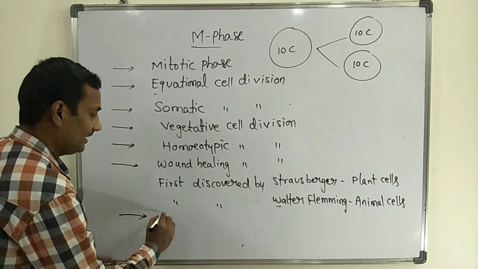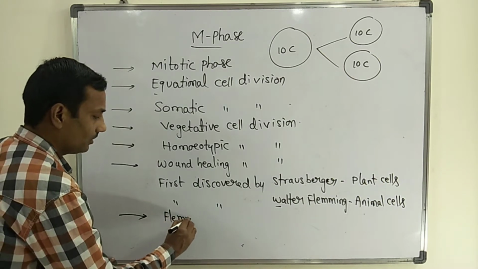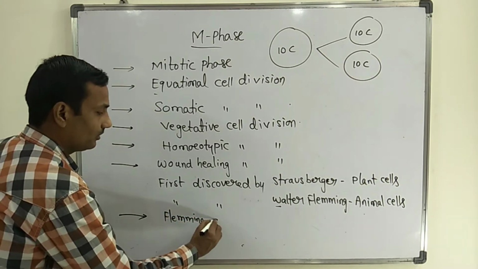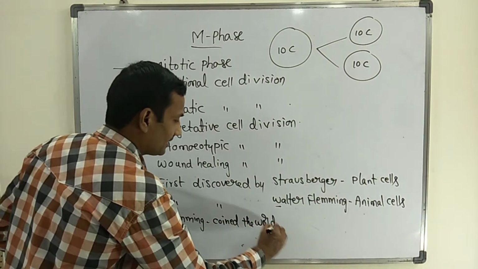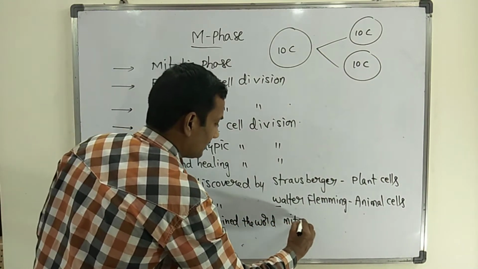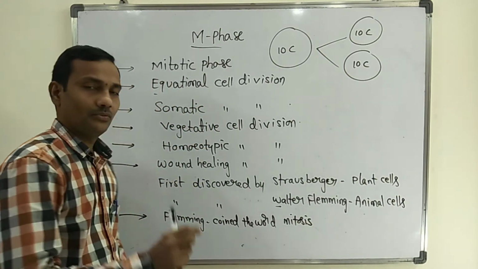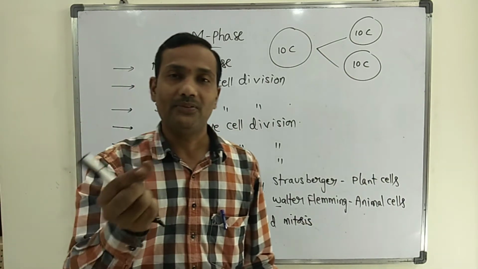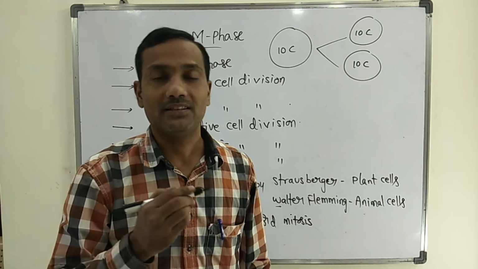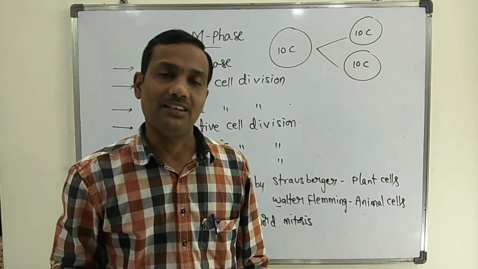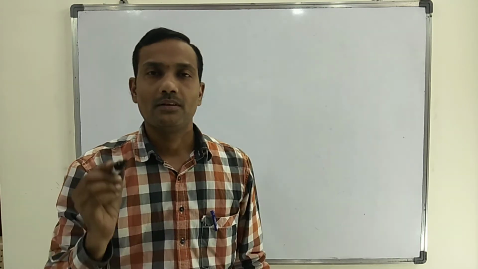That cell division, M phase or mitotic division, which occurs in animal cells, was first noticed by Walter Fleming. Finally, Fleming coined the word mitosis for this cell division. So Fleming first identified it in animal cells, and Fleming also coined the technical term mitosis for this cell division.